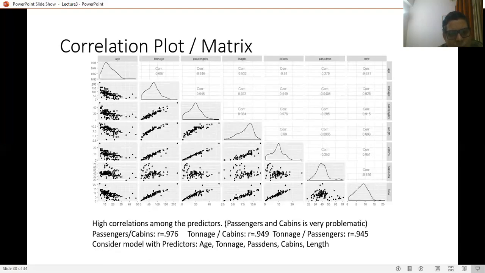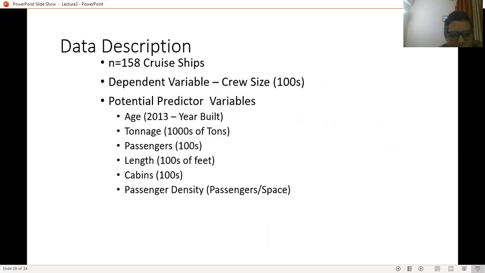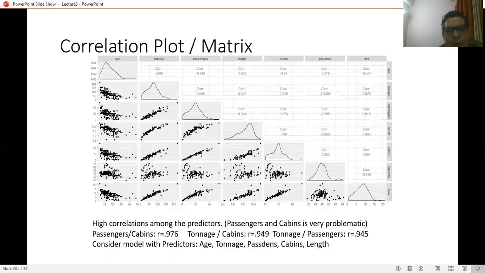Then we have a correlation. Why are we establishing the correlation between the dependent variable and the independent variables X? Because we want to check which variables are highly correlated. Highly correlated among them are passengers and cabin size. So cabin size and passenger size are highly dependent variables, which is problematic. So we can drop these two, and we just have a correlation between the passengers and cabin, tonnage and cabin, and tonnage and passengers.